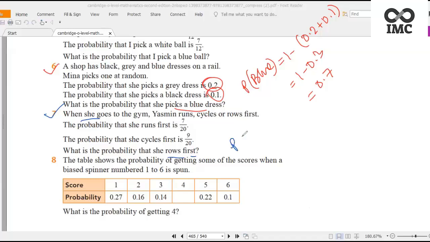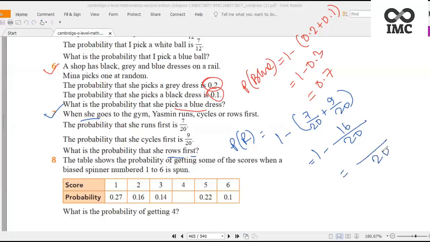It will be 1 minus (7 by 20 plus 9 by 20), like before. When denominators are the same, we add the numerators. 7 plus 9 is 16. 20 is the LCM, 20 minus 16 is 4. So the answer will be 1 by 5. Done.